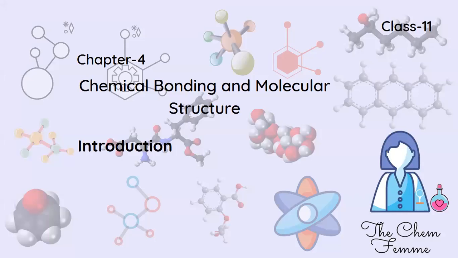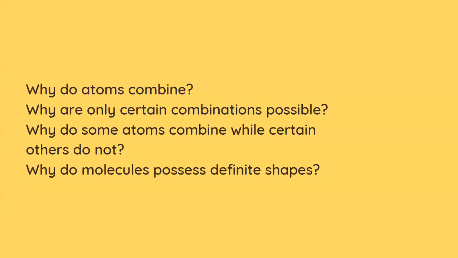There are 118 elements in the periodic table, and most of these elements, that is excluding the noble gases, tend to undergo chemical reactions and lead to formation of molecules. These elements also exist as molecules. So molecules are basically atoms which are combined together. But this led to various questions that needed answering.